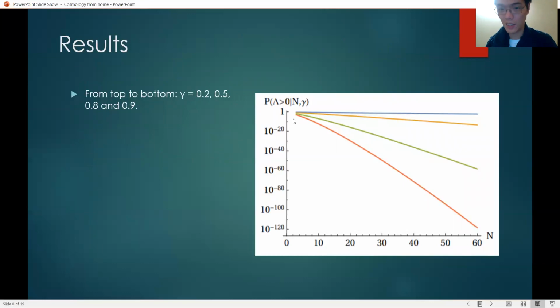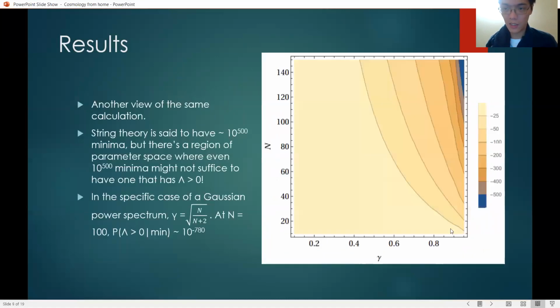Here are some plots in another view. As n increases, all four of the probabilities go down. And as gamma increases, it's 0.2, 0.5, 0.8, and 0.9, all four of the probabilities also go down. And here is a contour plot of the same calculation. Gamma goes up to 0.95 here, and n goes up to 150.